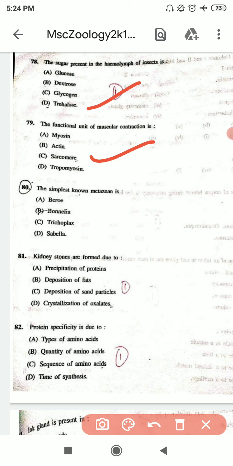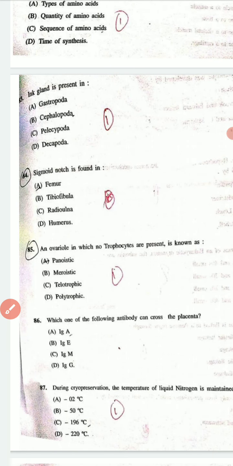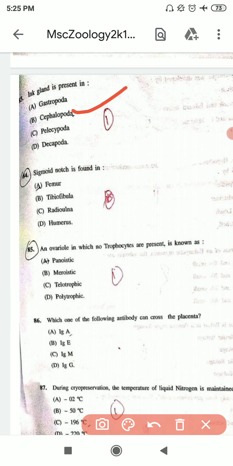80th question is the simplest non-metazoan is, and the correct option is C. 81st question is kidney stones are found due to, and the first option A is the correct answer. 82nd question is protein specificity is due to, and the correct option is C. 83rd question is ink gland is present in, and the correct answer is B.